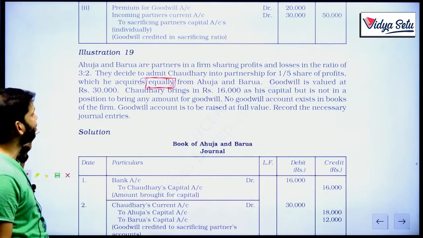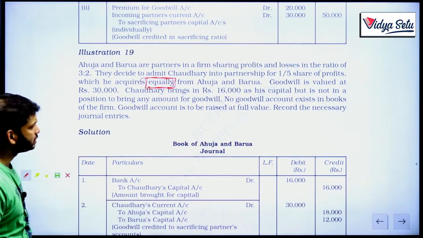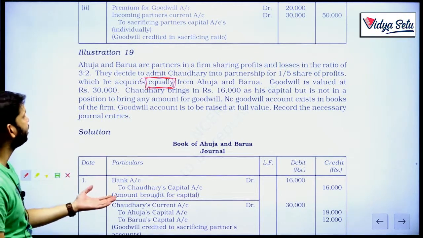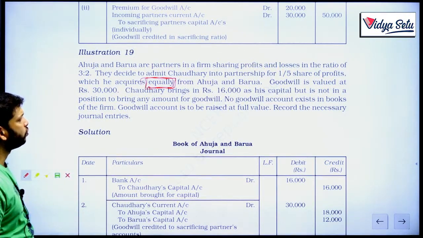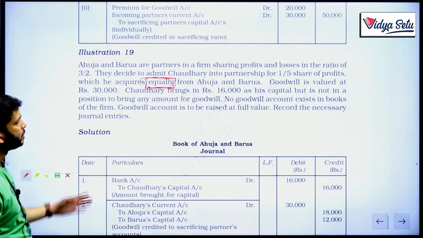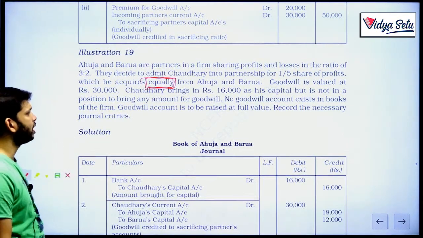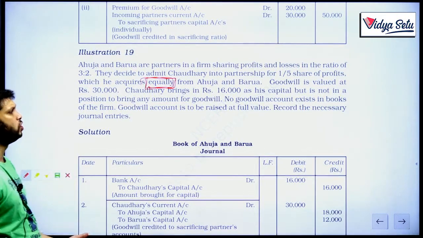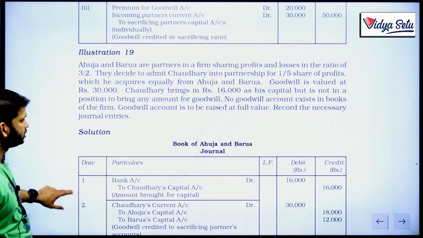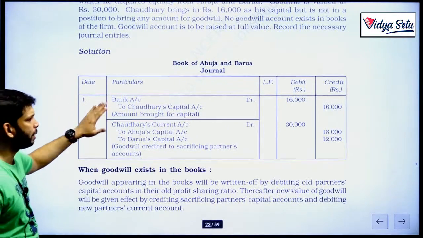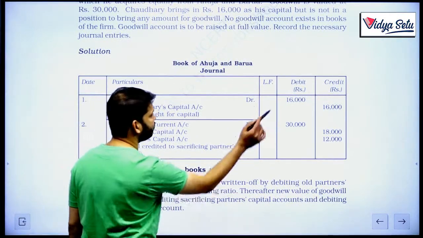Goodwill is valued at rupees 30,000. Chaudhary brings in 16,000 as capital, but is not in a position to bring any amount of goodwill. So, no goodwill exists in the books of account of the firm. Goodwill account is to be raised at full value. Record the necessary journal entries. So, let's see. Bank to Chaudhary's capital, he is just bringing the capital money, so that we have done.